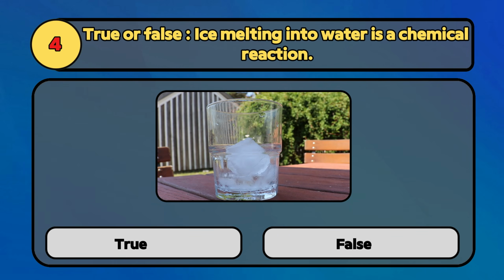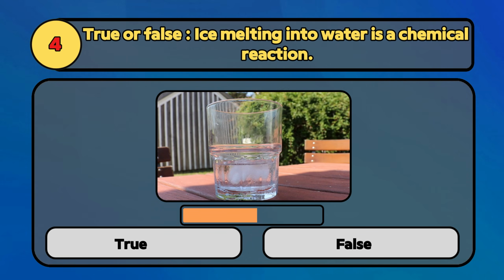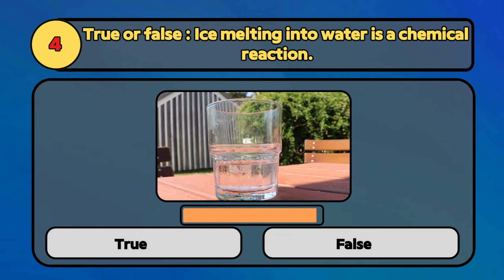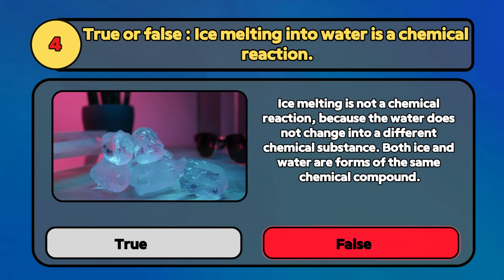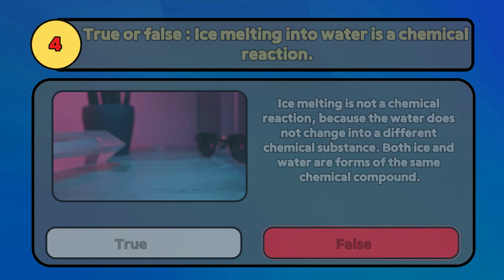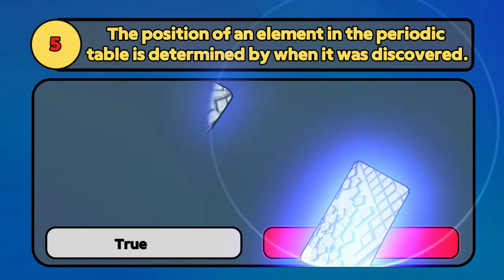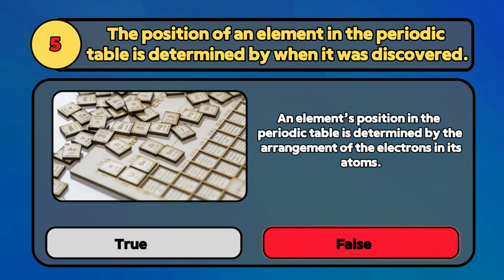True or false? Ice melting into water is a chemical reaction. False. Ice melting is not a chemical reaction because the water does not change into a different chemical substance. Both ice and water are forms of the same chemical compound. The position of an element in the periodic table is determined by when it was discovered. False. An element's position in the periodic table is determined by the arrangement of the electrons in its atoms.